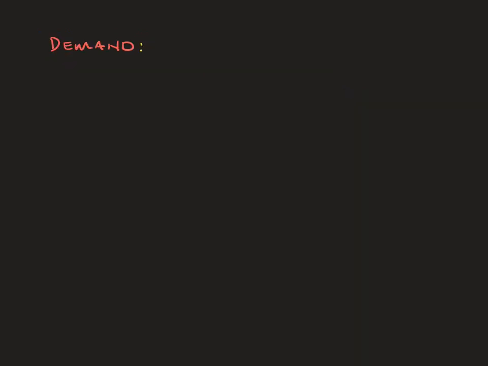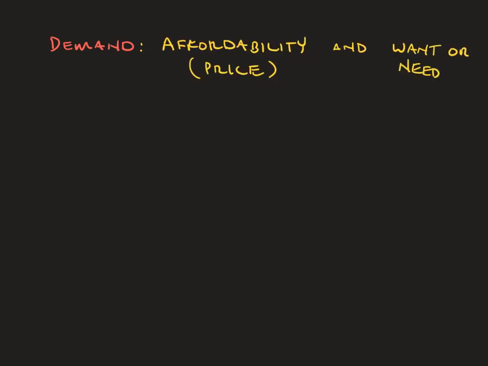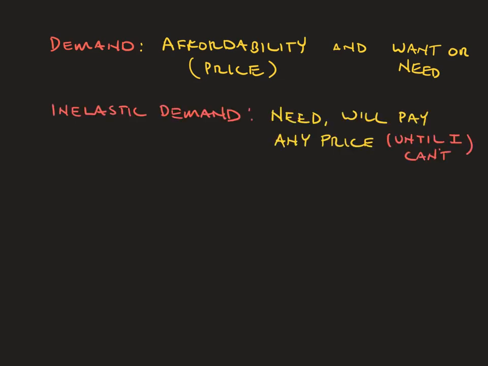So let's go back to our concept of demand. There are actually about 5 or 6 factors that impact demand, but we've learned about 2, and most of those factors fit into these 2 categories. Those 2 categories are affordability or price, and whether or not we want or need that particular product to use or to have for the other things that we benefit from. Inelastic demand is going to change this basic situation.